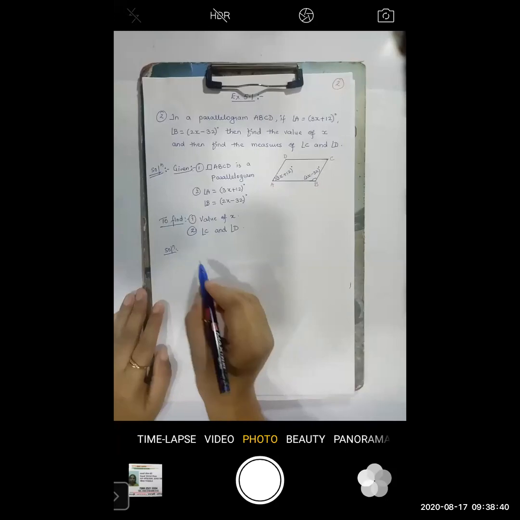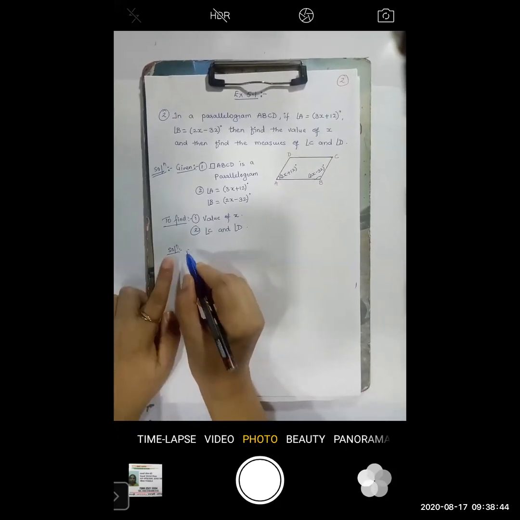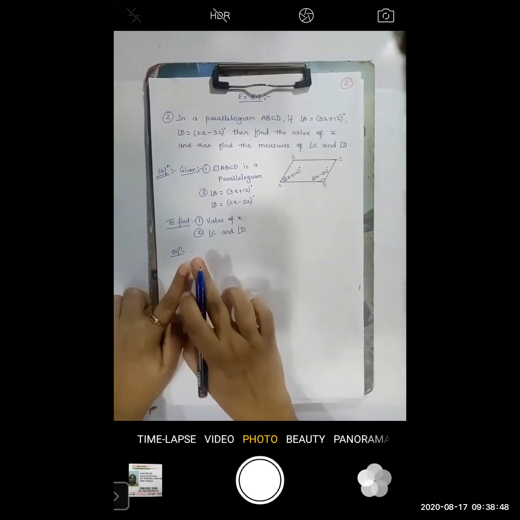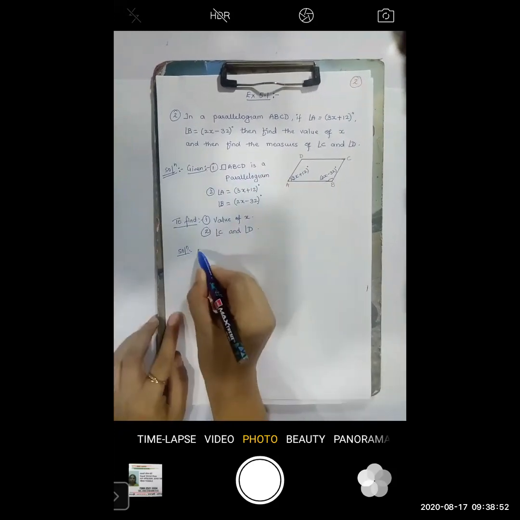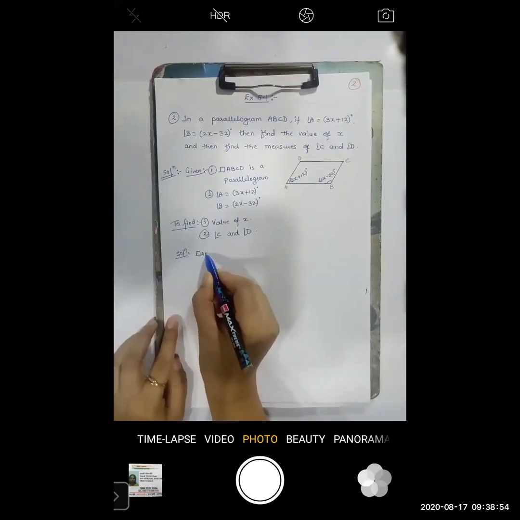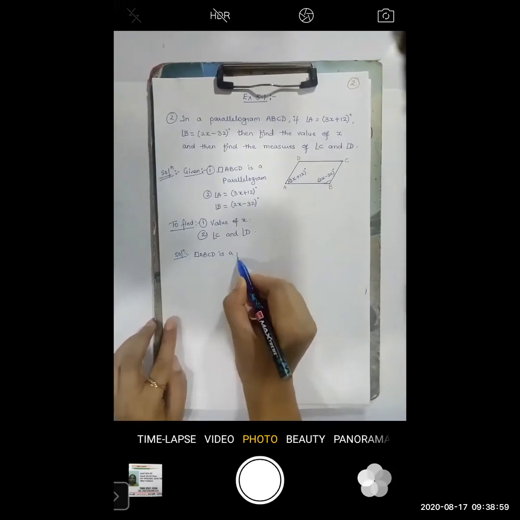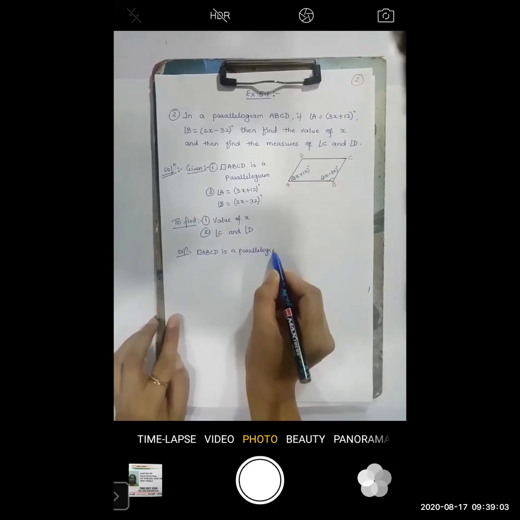Okay. Now first we will start. Always remember, while starting with the actual solution, you have to start with what is given to you. So here quadrilateral ABCD is a parallelogram. This is given.